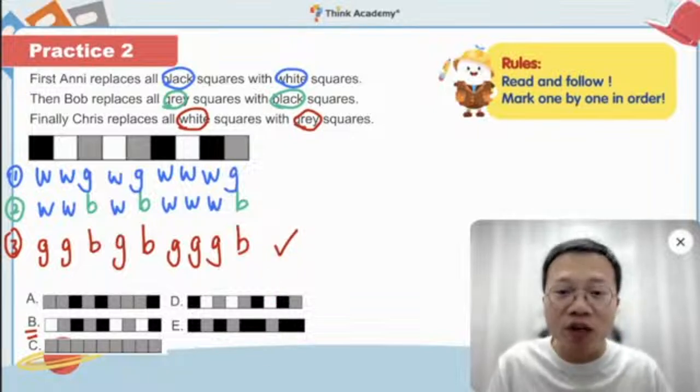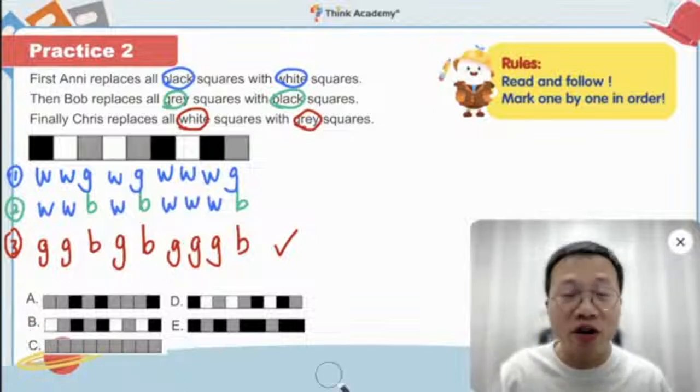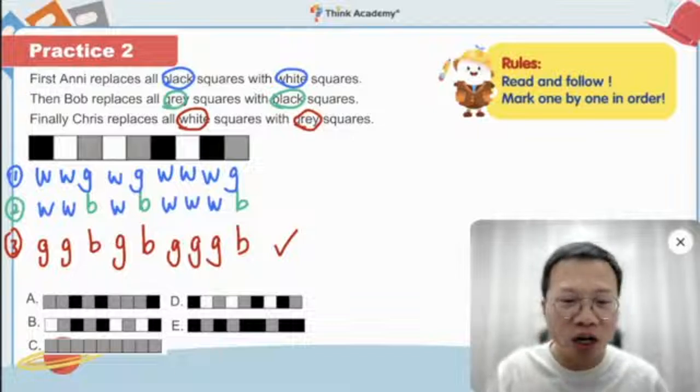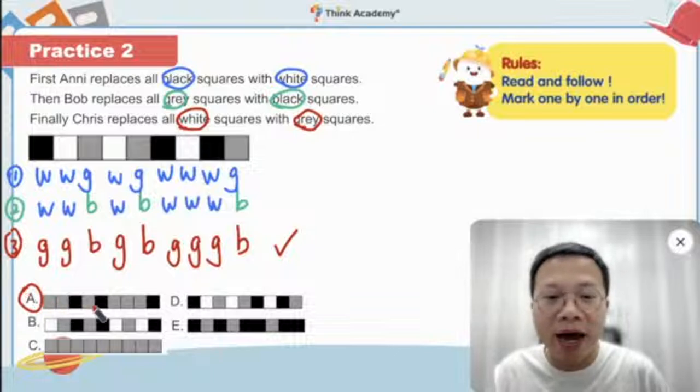So which one do we need to choose, everybody? It's not B, obviously, right? Can you match the color with the shape? Very good. So you see, we choose A here: gray, black, gray, and black. So the answer is A.